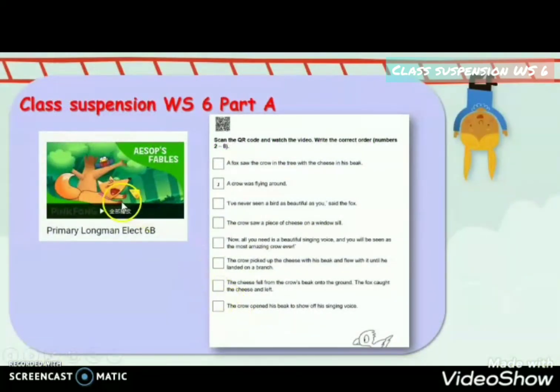Alright, it's time to watch the animation. Are you ready? Don't forget that you could pause or play forth and back the video if you need some more time to take the notes or do the exercise. Let's start.